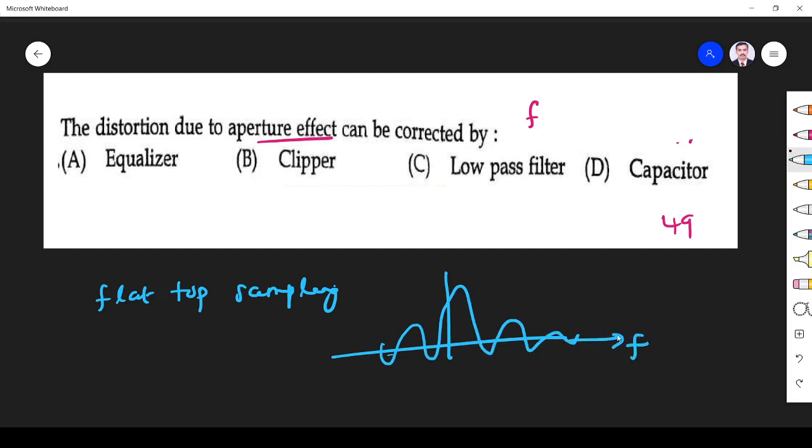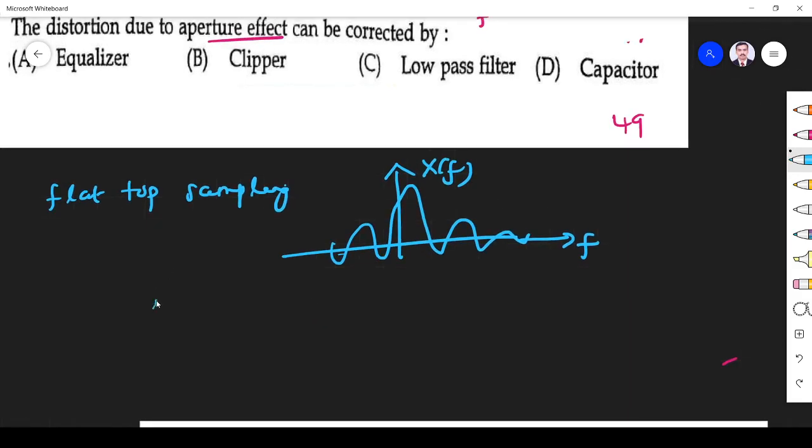The spectrum of the flat top sampling is like this, X of f. When f increases, the amplitude of the spectrum is decreasing. When f is increasing, you see amplitude is maximum, then minimum, minimum. So amplitude decreases.